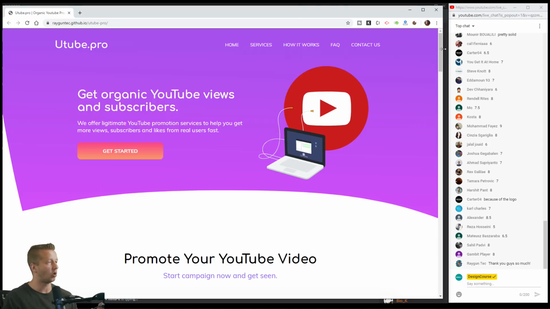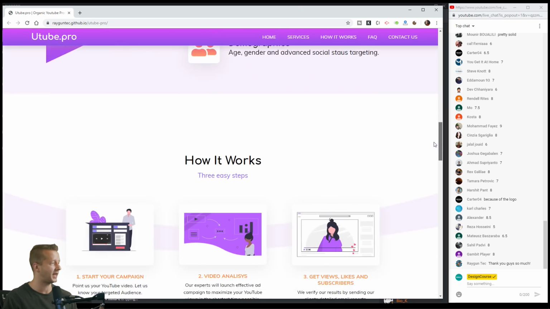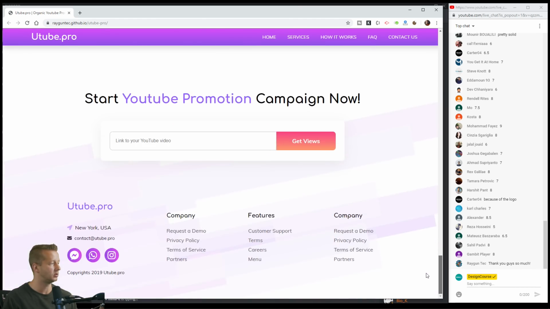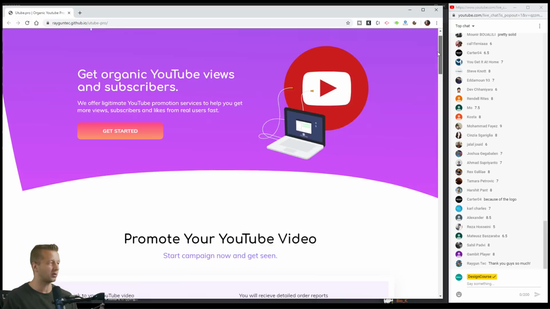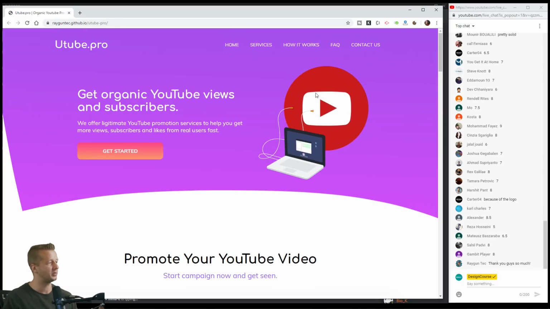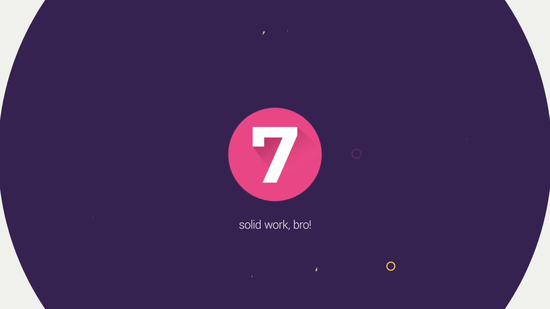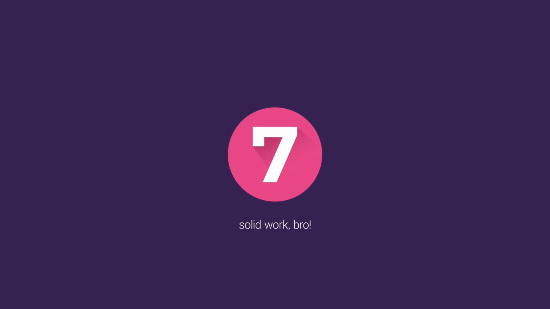I'm gonna give this overall on a scale of 1 to 10. It's pretty solid for the most part. I'm not too big of a fan of this illustration, just because the red and the purple kind of clash. But I'm gonna give this like 6.8, around 7. I think that would be a pretty good rating.